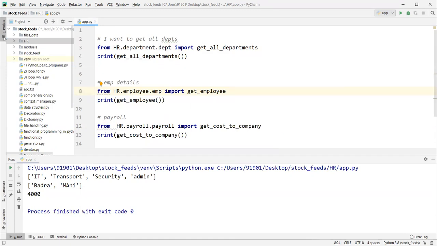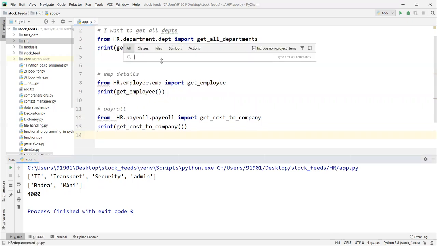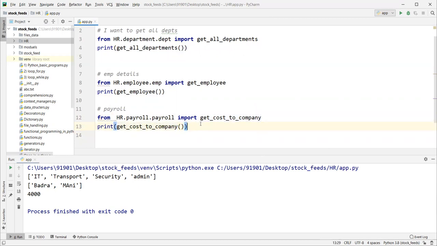Basically what you understand is, this is the app.py file. In this file we require to know the department details. I am simply importing that stuff here and reusing, calling that. If I want employee stuff, I just import the appropriate identifier and call them, right? Just you have to know the path where this particular identifier is there. Based on that path, we will import like this, right? Understood? Next thing is how many ways you can import the modules.